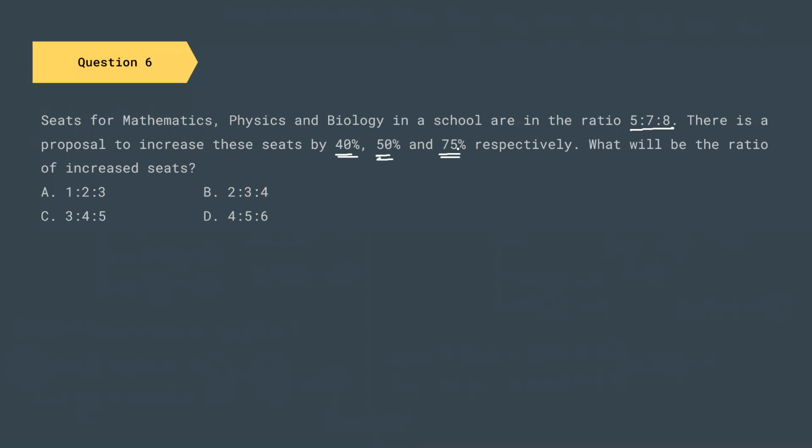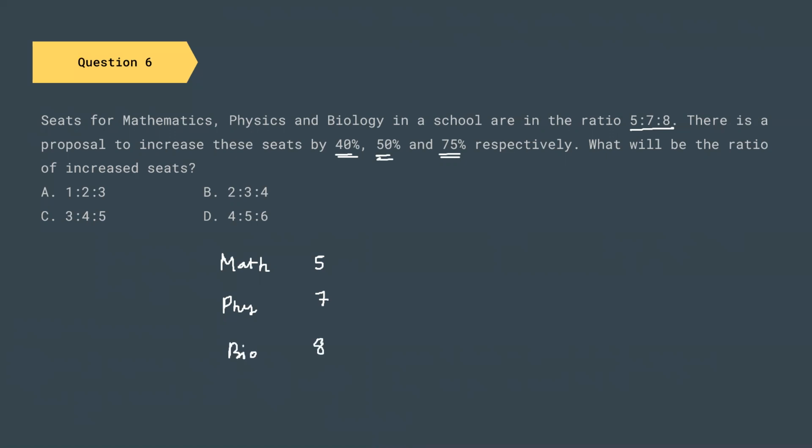Now, as we are dealing with ratio, proportion, percentage, the actual value doesn't matter. What matters is the ratio. So I can say that the number of seats for mathematics be 5, number of seats for physics can be 7, and number of seats for biology will be 8.